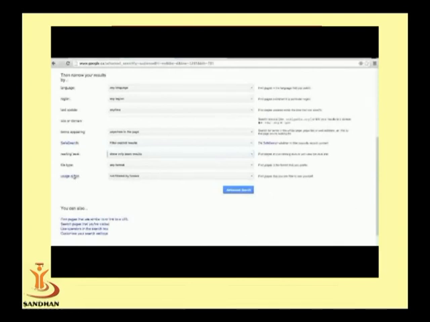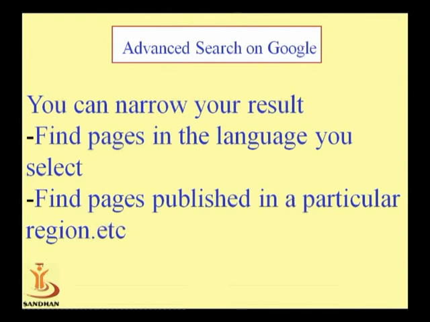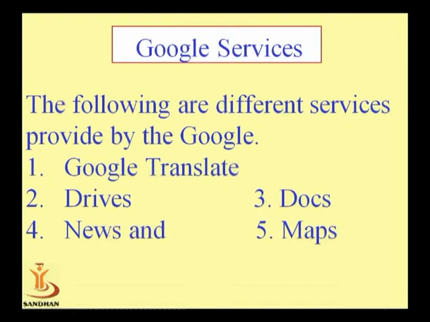Now usage rights. In short, using advanced search we can search a specific document with specific words or documents. You can narrow your result, find pages in a language you select, or find pages published in a particular region, etc. Now next let's see about the Google services.